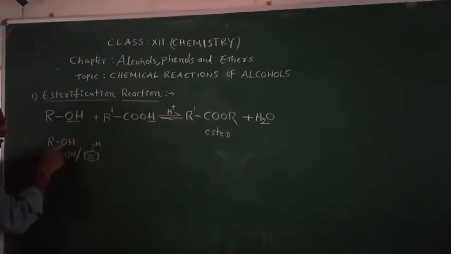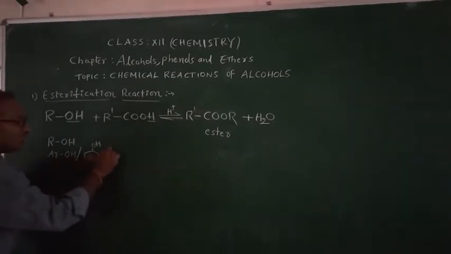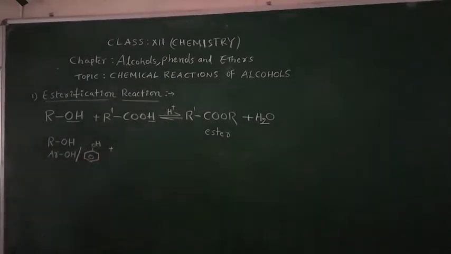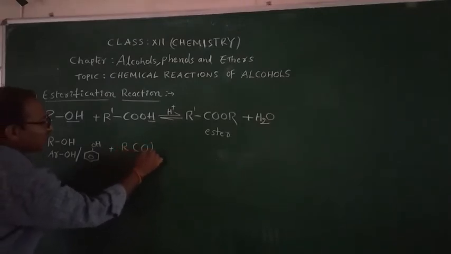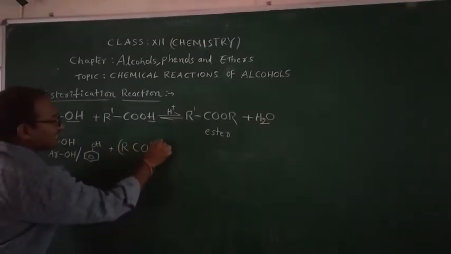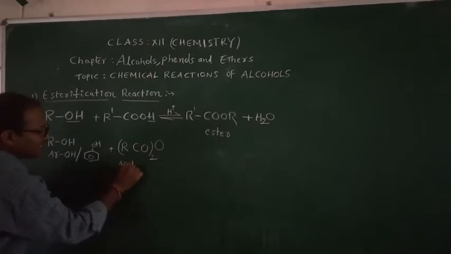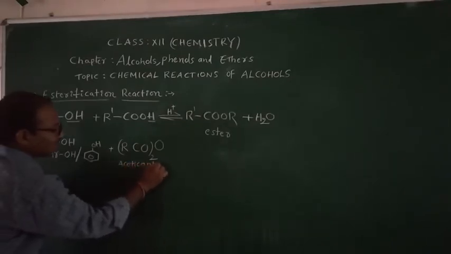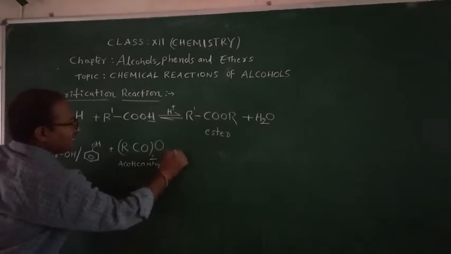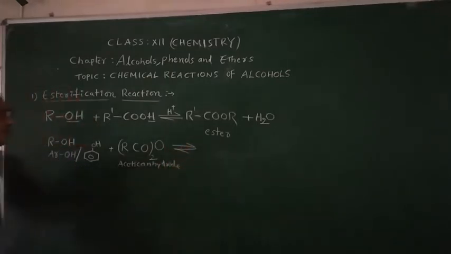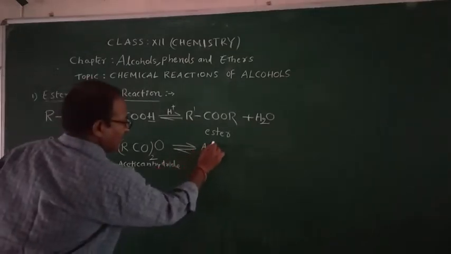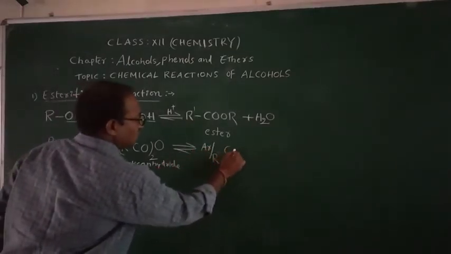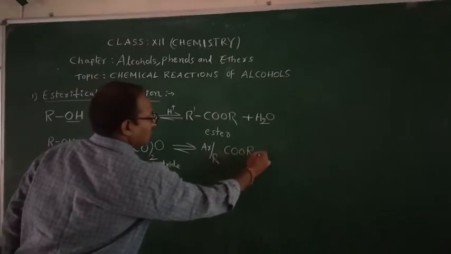You take either alcohol or phenol, and react with the acidic anhydride, RCO taken twice with O. This is called acidic anhydride. Here also you are going to get ester, ArCOOR.